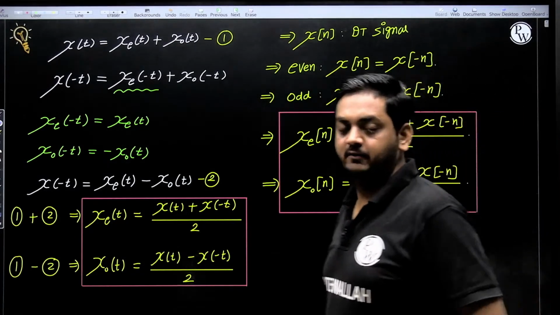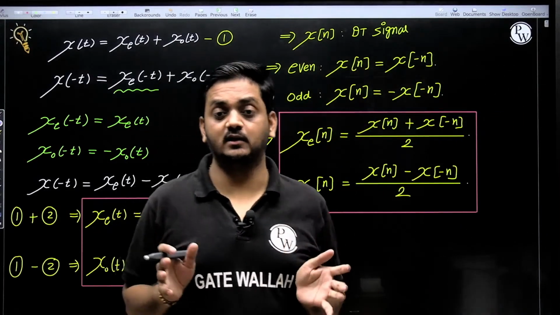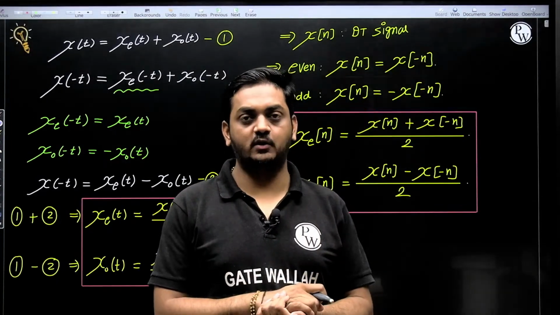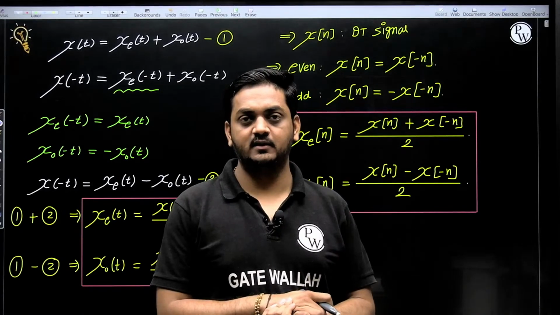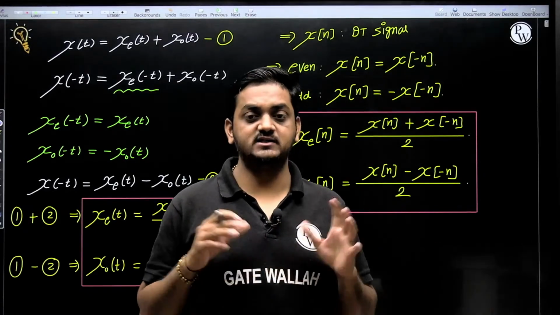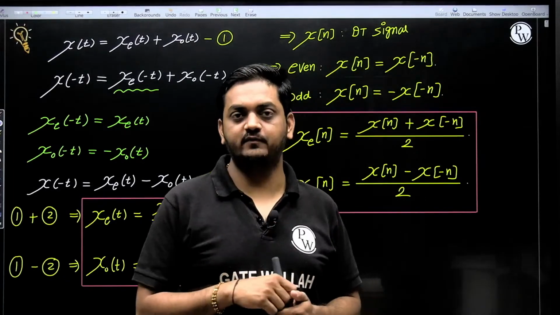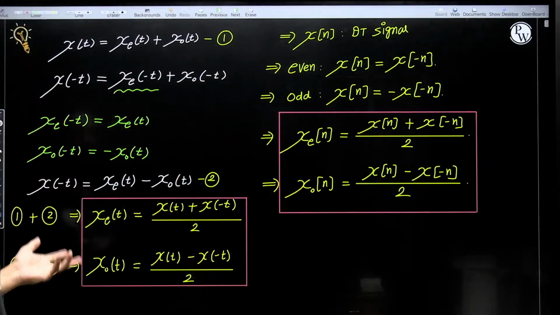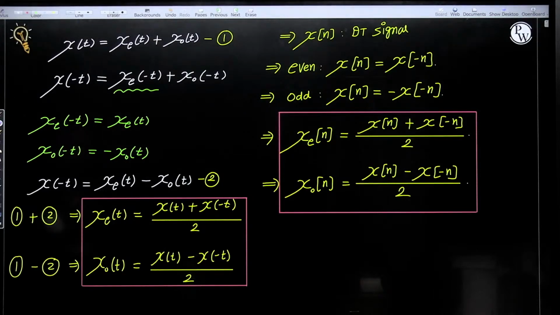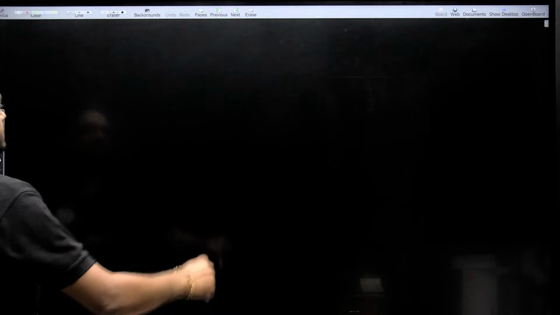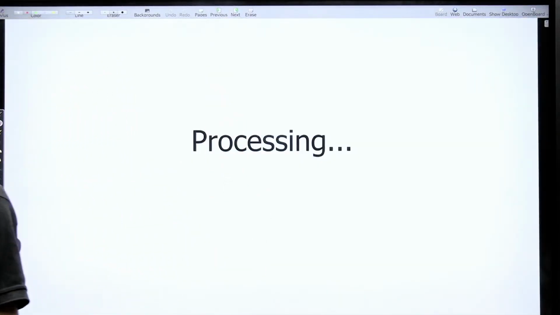Even signal is also known as the symmetrical signal, symmetrical with respect to the y-axis, and odd signal is also known as the anti-symmetrical signal. Symmetric means even signal, anti-symmetric means odd signal. Odd signal is anti-symmetric with respect to origin. Okay, so let us solve some questions, guys, based on this.